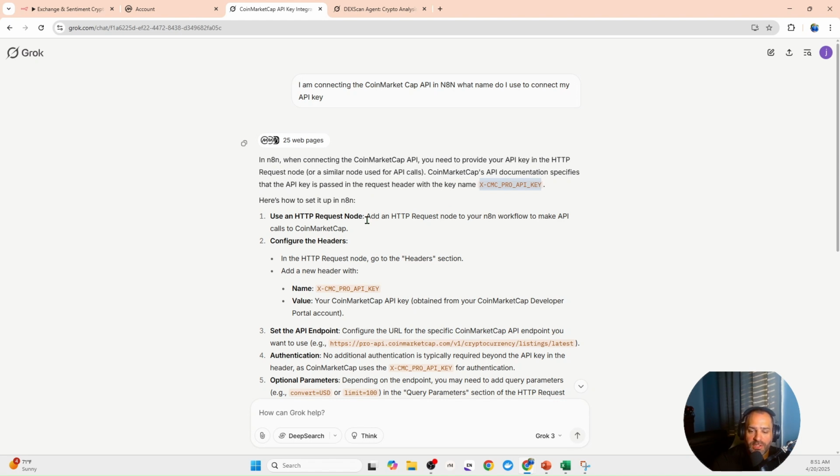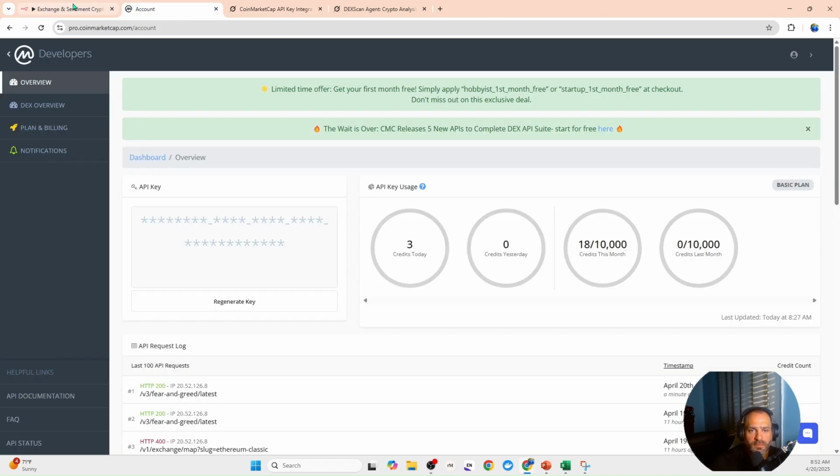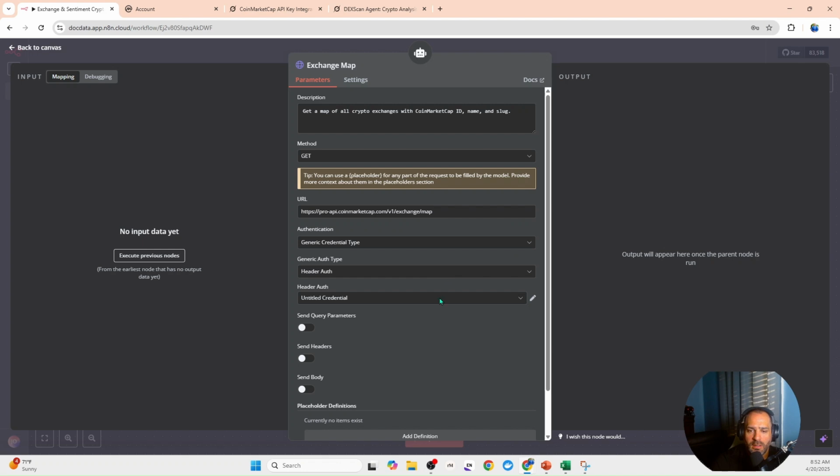But what I want to do is show you that if you use Grok, it can solve a lot of the challenges or the questions you have. So now, since I already have this connected, I'm not going to reconnect another one, but I'm going to continue with this video and show you some of the things that go inside of making one of these.